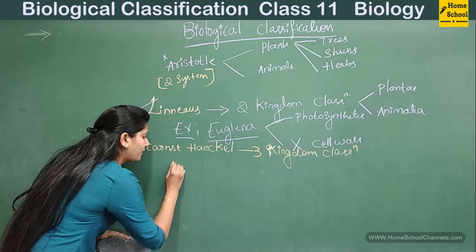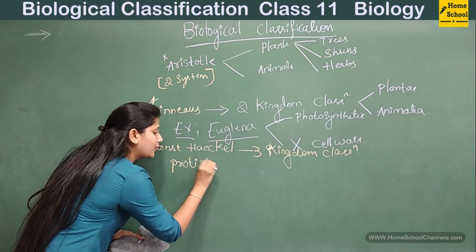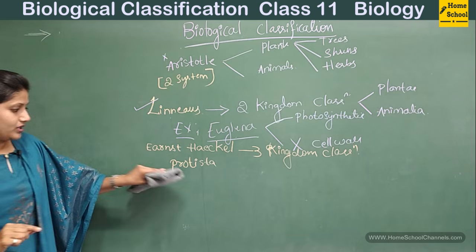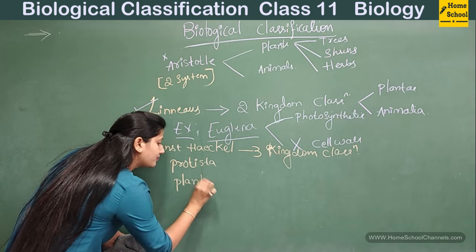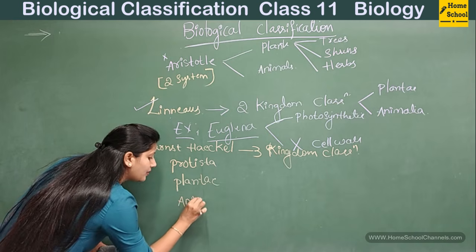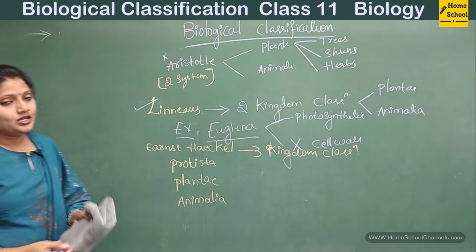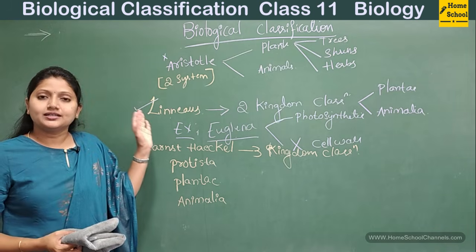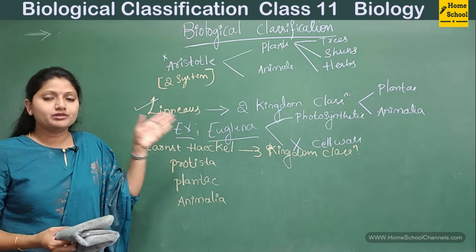That is Protista. Then it is Plantae and Animalia. All right. So I repeat again, since the Linnaeus system of classification, or two kingdom classification given by Linnaeus,